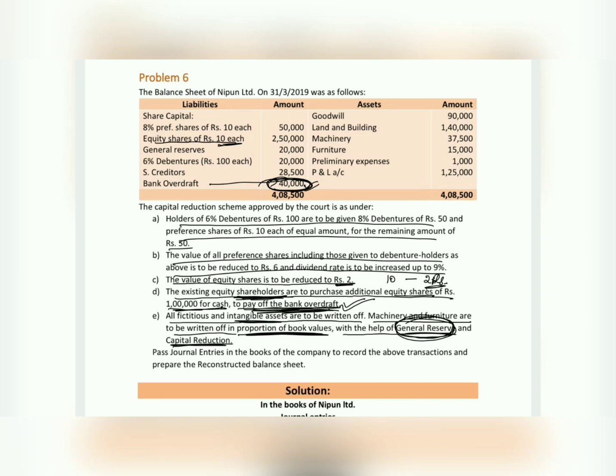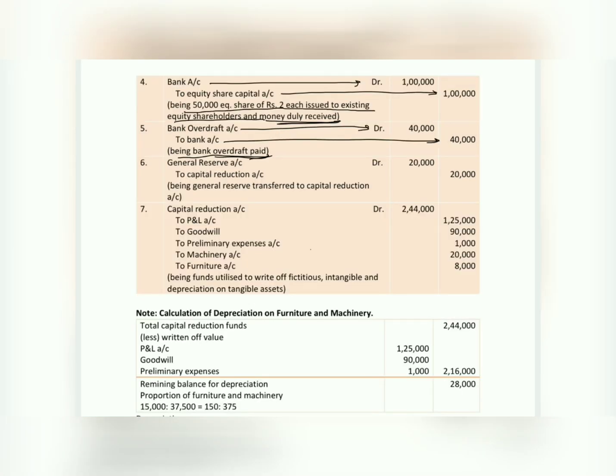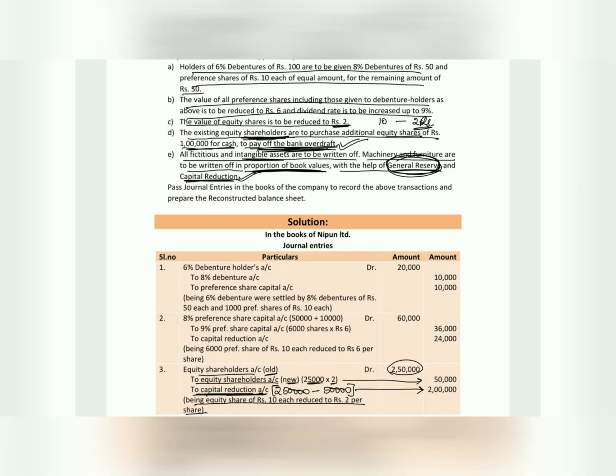So how much general reserve do we have in the problem? To the extent of 20,000. So let's transfer this 20,000 to capital reduction so that it will be easy for us to compute the values. As stated in the problem, they have told us to utilize general reserves for the purpose of writing off. So general reserves account debit 20,000 to capital reduction 20,000, being general reserves transferred to capital reduction account.